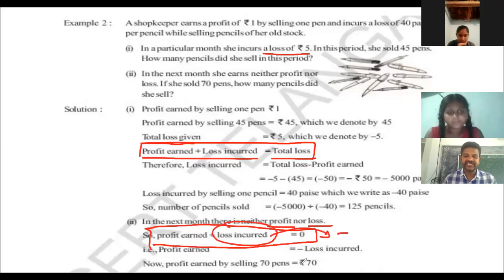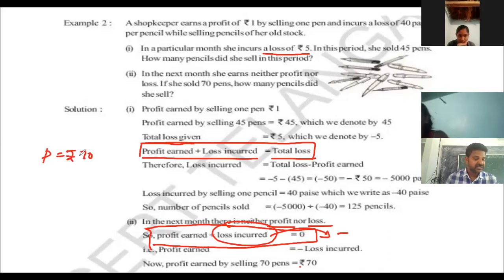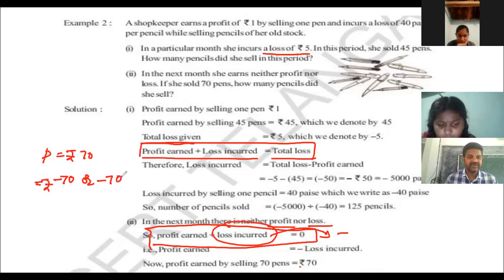Now profit earned by selling 70 pens is 70 rupees. So the loss incurred by selling pencils is minus 70 rupees, or minus 7,000 paise.